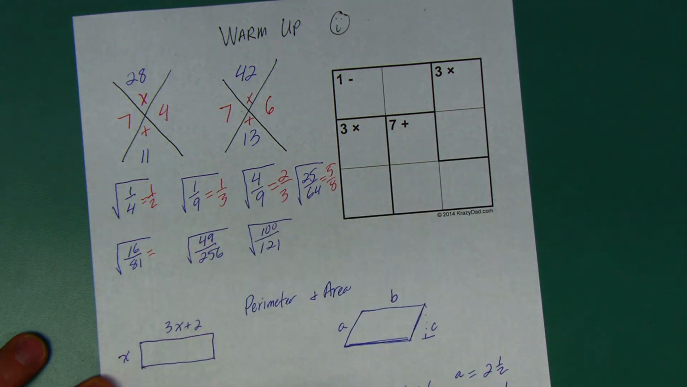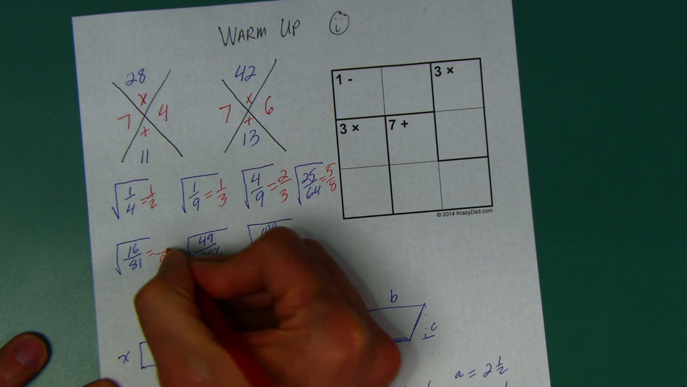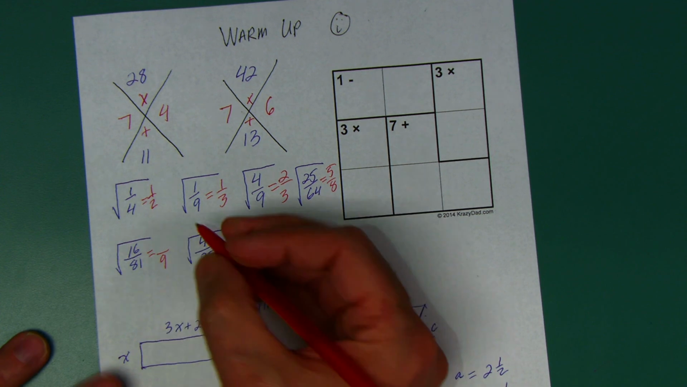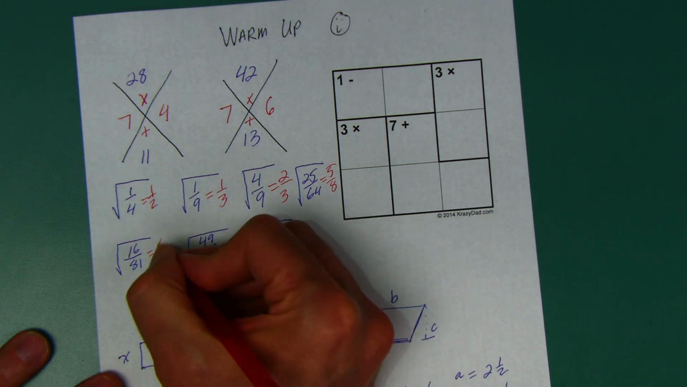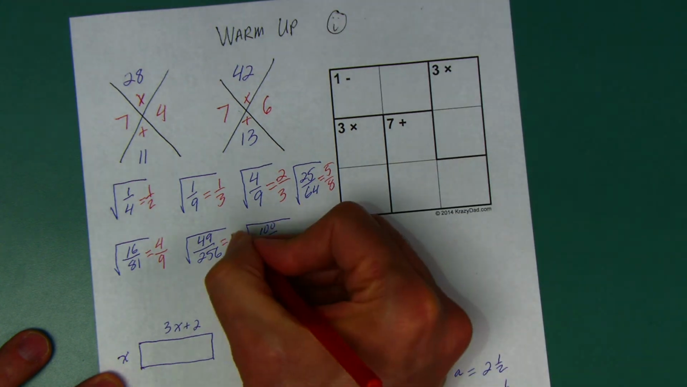How about 16 over 81? Don't fall into the trap. I get a lot of kids who put 8/9 on here, right? What times itself equals 16? 4. So that's going to be 4/9. How about 49 over 256?